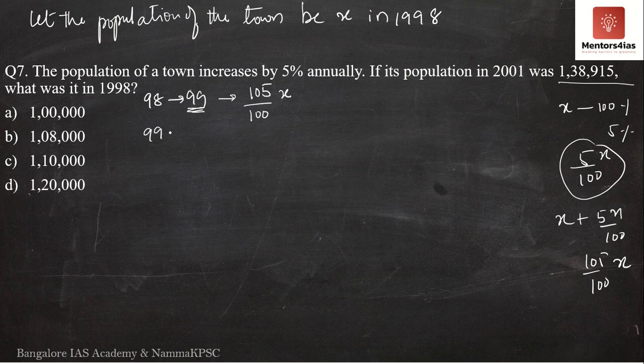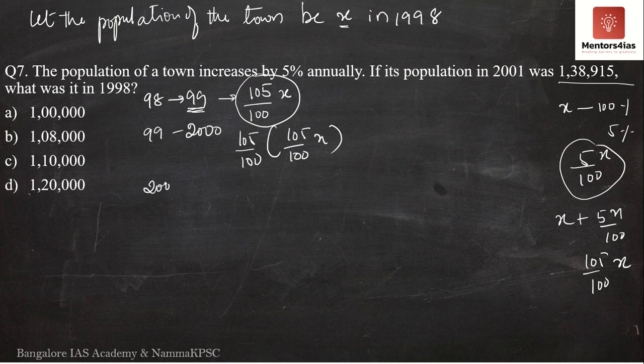Now, from 1999 to 2000, there is once again a 5% increase. 5% increase over what? It is not a 5% increase over x, it is a 5% increase over this population. Therefore, in 2000, what is the resultant population? It is 105 by 100 into 105 by 100 x. It is a 5% increase over the 1999 population.